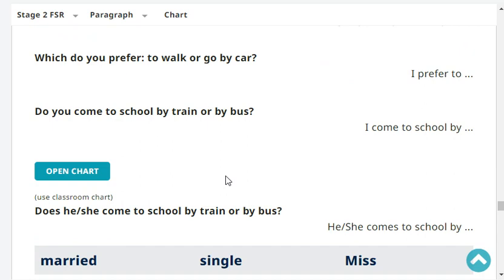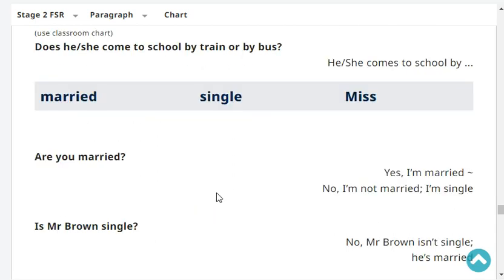Okay. Does she come to school by train or by bus? She comes to school by car. The option is train or bus. She comes to school by bus. Very good.